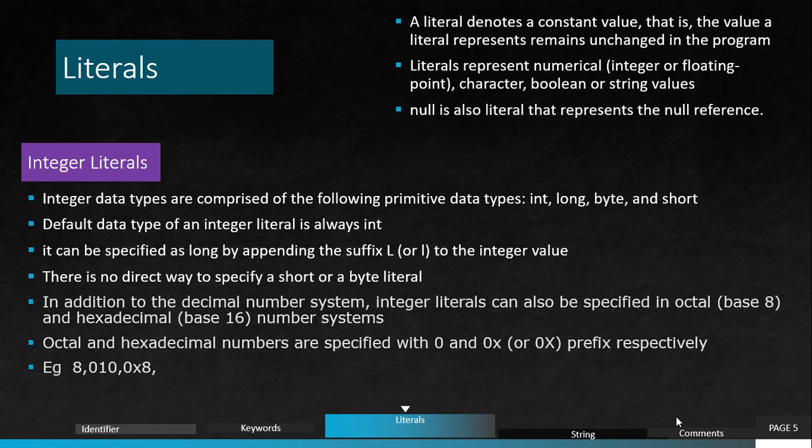We'll go deeply into what is a primitive data type, what is a record data type, what is an object, in the next chapters.